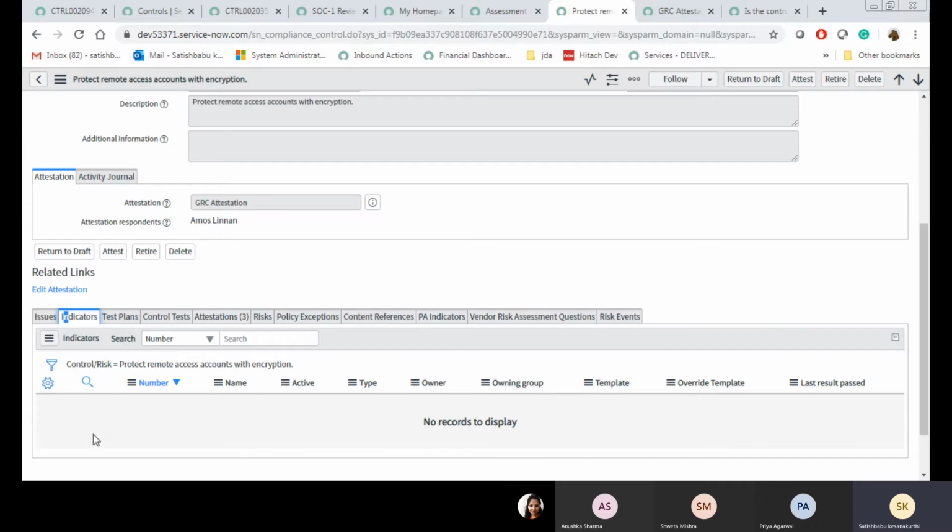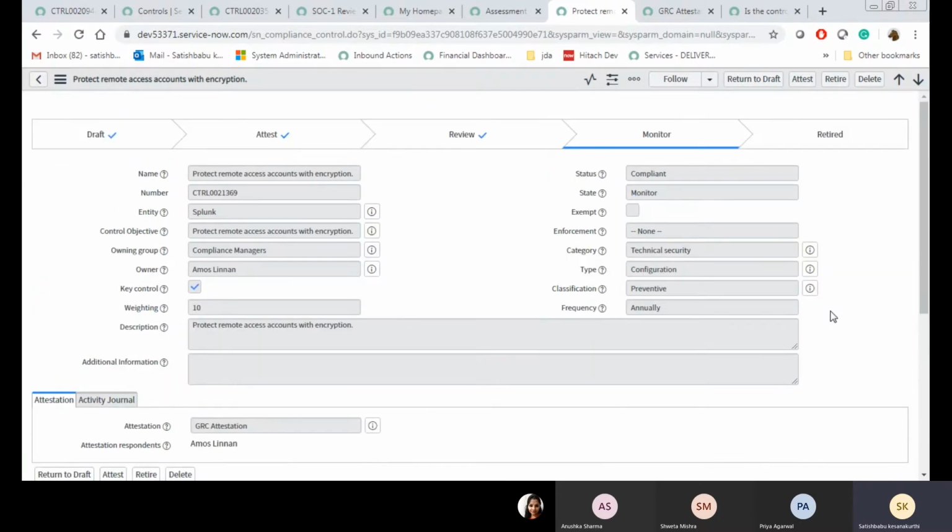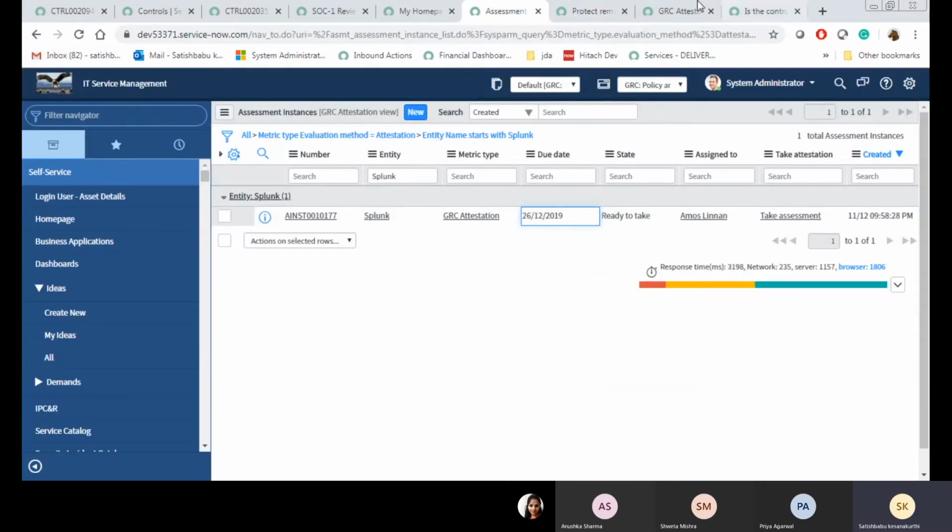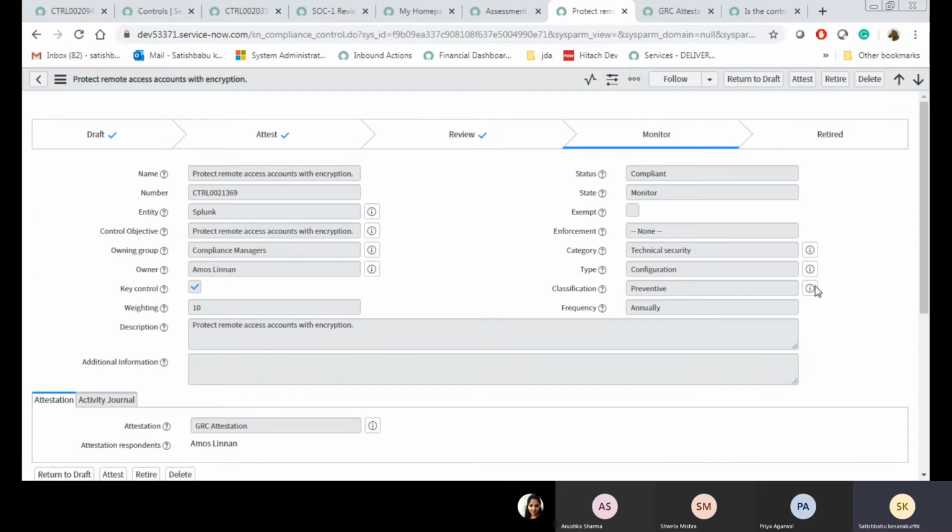Indicators topic I will come to. This is a very important topic. First I want to show you the issue topic: how an issue will be generated, what the issue life cycle is, and how it is going to be compliant and non-compliant. I will show you first. Let us take one more control. That control should be in draft state. Compliant process flow, do you understand?